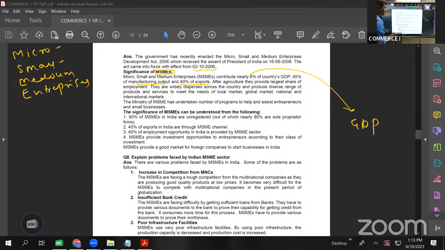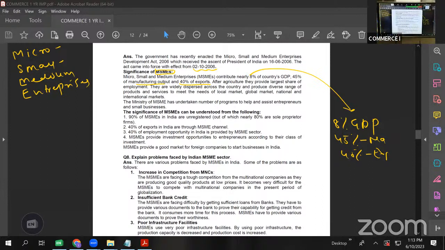These are very, very good figures. A contribution of 8% towards GDP, 45% towards manufacturing output, and 40% towards exports is a substantial chunk, I should say.